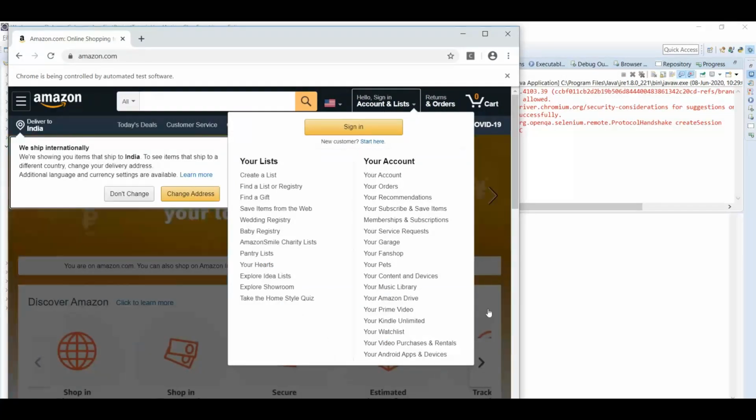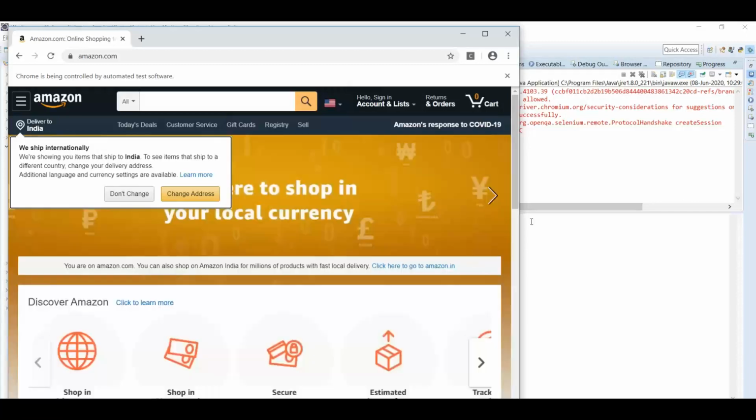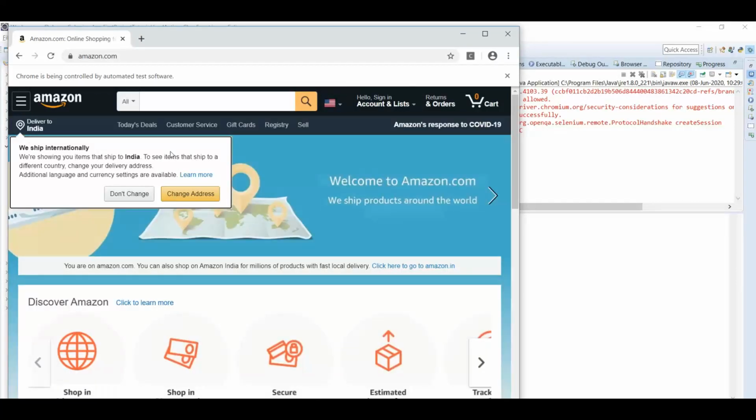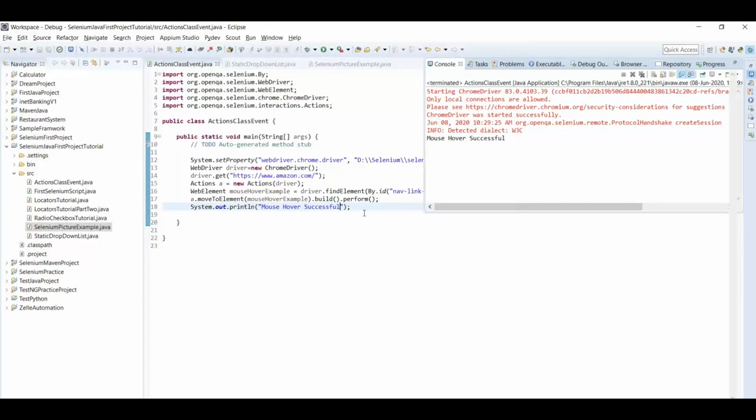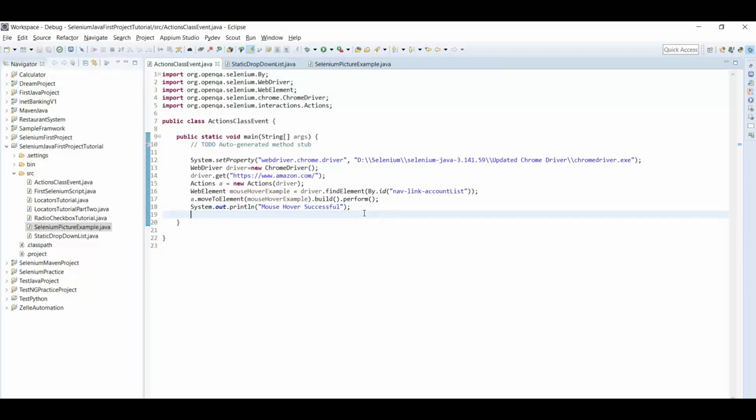That's it guys. It hovered here and it opened this for us. So let me cancel this and we'll check what else we can perform.